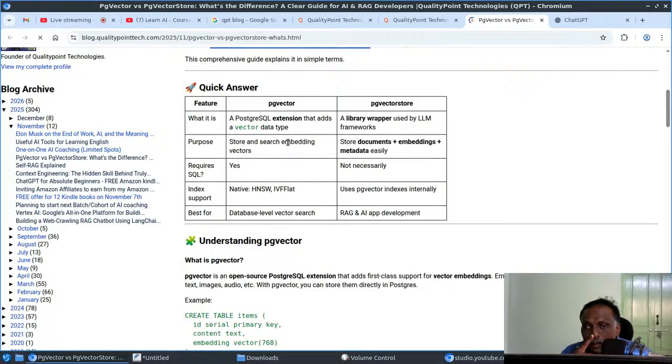PG vector requires SQL, PG vector store should not require it. Index support is native: HNSW, IVF flat. I don't know about those. PG vector store uses PG vector indexes internally. As we can see, it's a wrapper so that we can easily store the documents, embeddings, and metadata. That is the purpose.